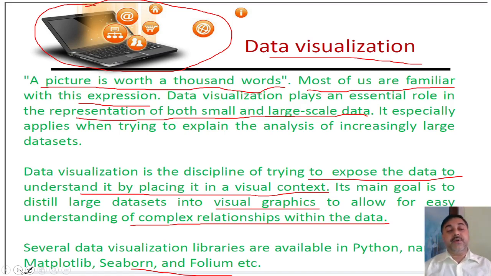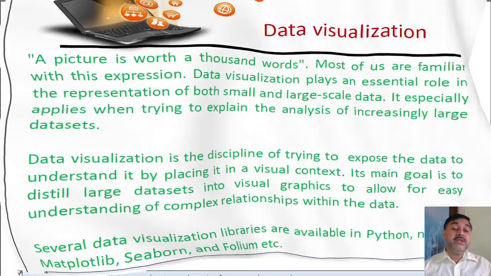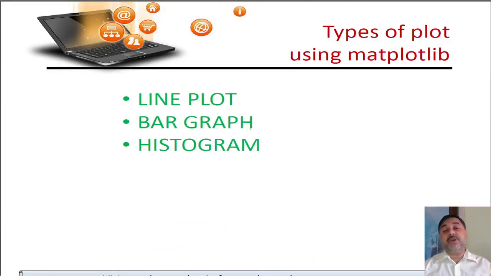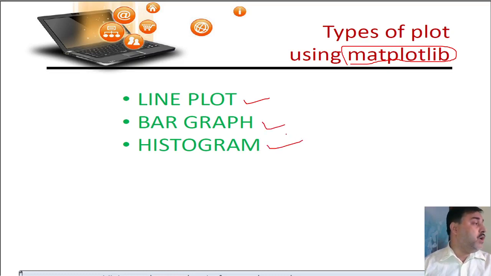So here also we require support. When you have a library function, with it we can do different types of diagrammatical representation. So what are we actually using? We are using matplotlib, and using matplotlib we can design it. We can do the line graph, the bar graph, and the histogram.